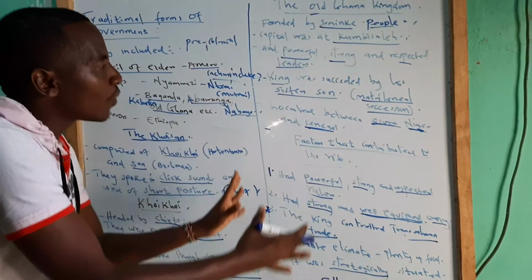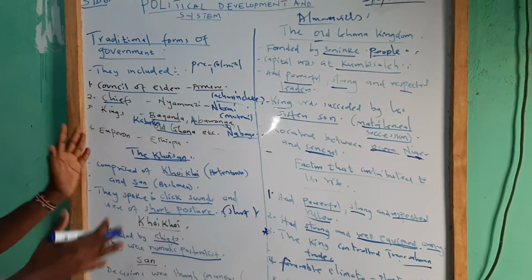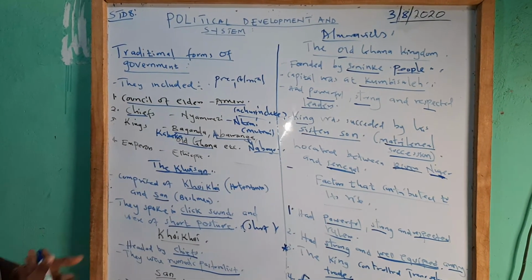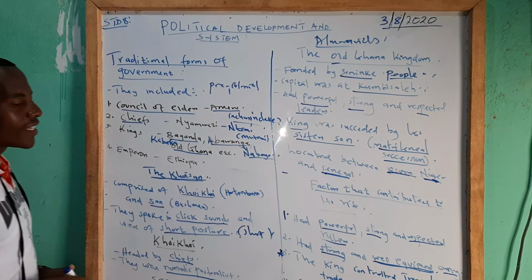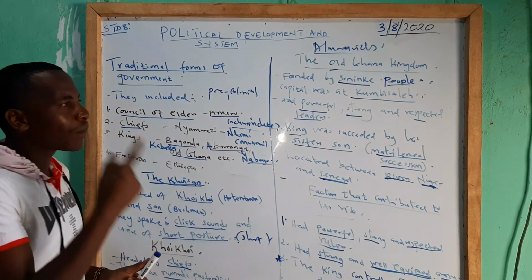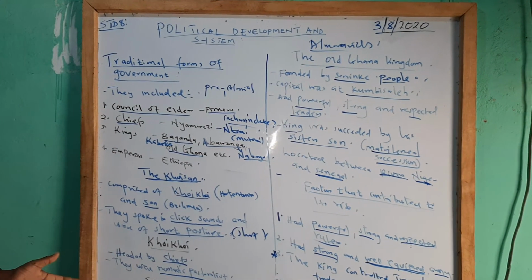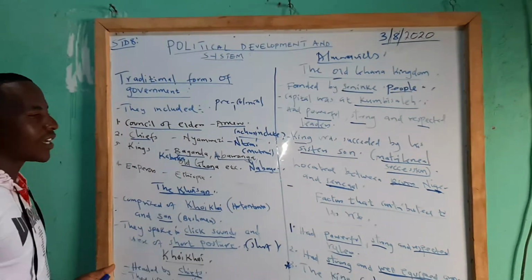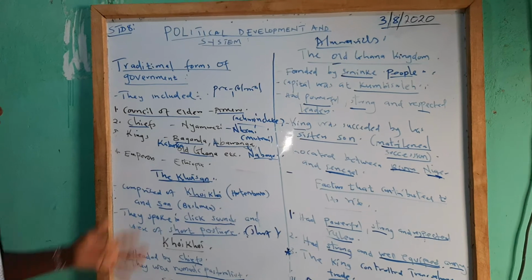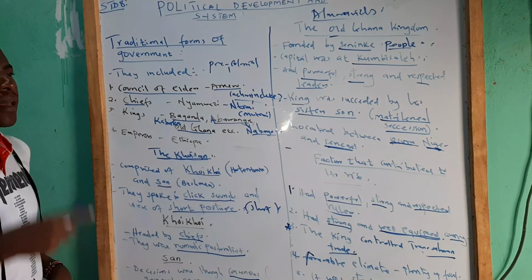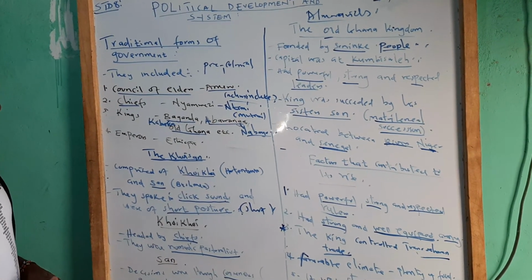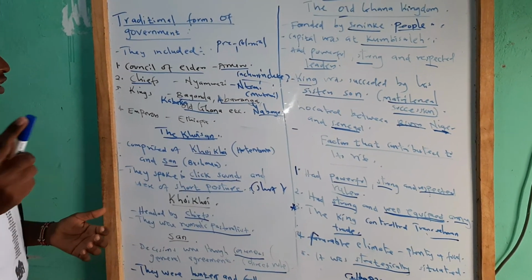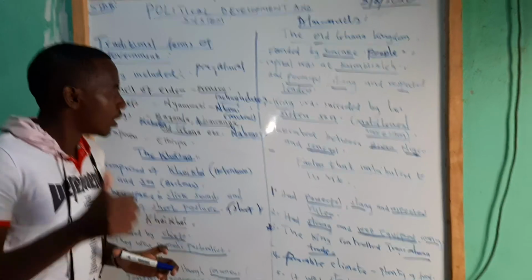So these are part of the things we have discussed because we are still going on with revision. In the next one, we shall discuss another type of leadership, which came after the scramble and partition, because they were resisted by the Mandinka people, led by Samore Toure. So until the next lesson, goodbye.